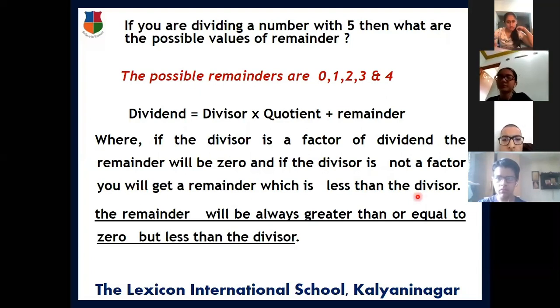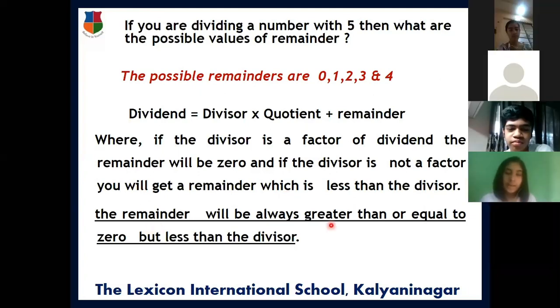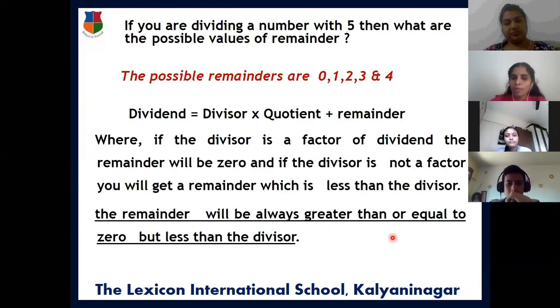Clear for all of you? From your facial expressions, I want to make it clear. Okay, yeah. So always keep this in mind. The remainder will always be greater than or equal to 0 but less than the divisor. Now make this concept clear, then only we can use it for applications. Suppose we are going to use this for LCM and for calculating HCF and for proving other properties of our positive integers. Okay, let us see now.